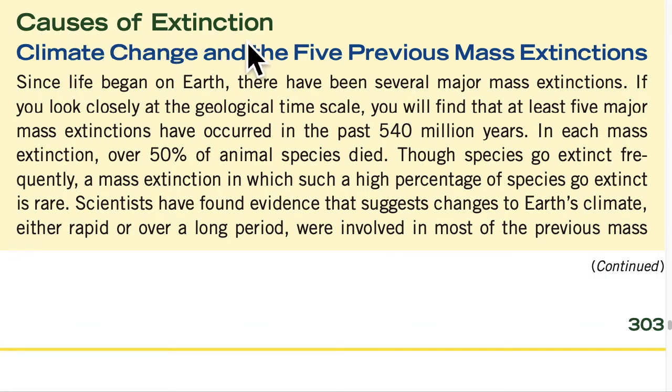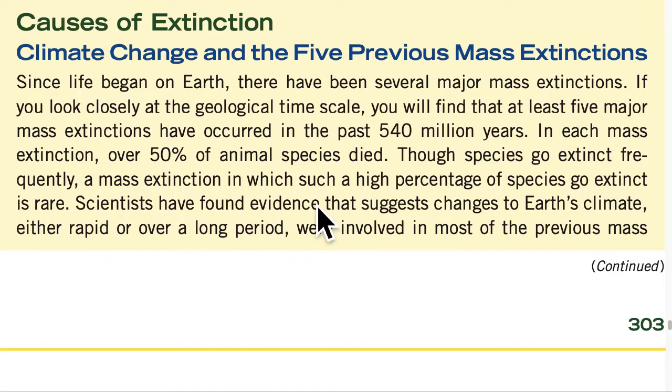Causes of extinction. Climate change and the 5 previous mass extinctions. Since life began on Earth, there have been several major mass extinctions. If you look closely at the geological timescale, you will find that at least 5 major mass extinctions have occurred in the past 540 million years. In each mass extinction, over 50% of animal species died out. Though species go extinct frequently, a mass extinction in which such a high percentage of species go extinct is rare.